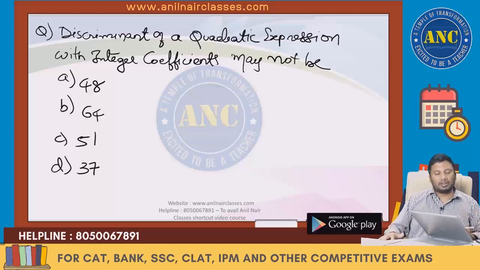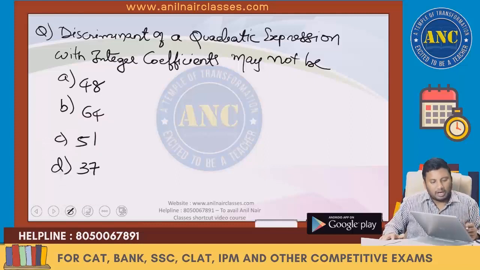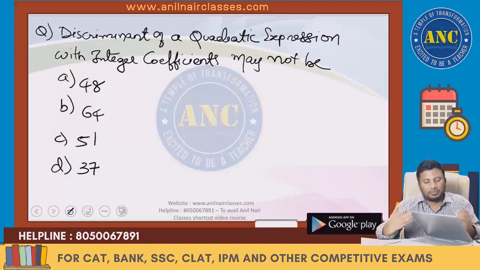The discriminant of a quadratic expression with integer coefficients may not be.